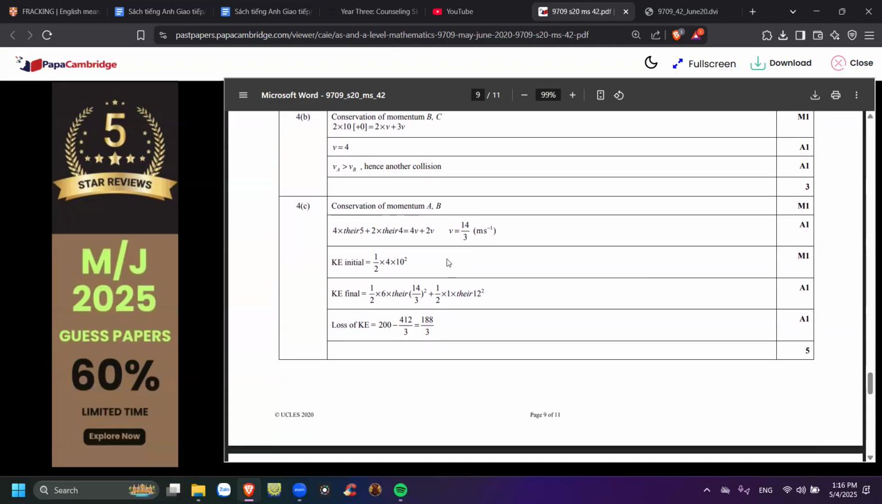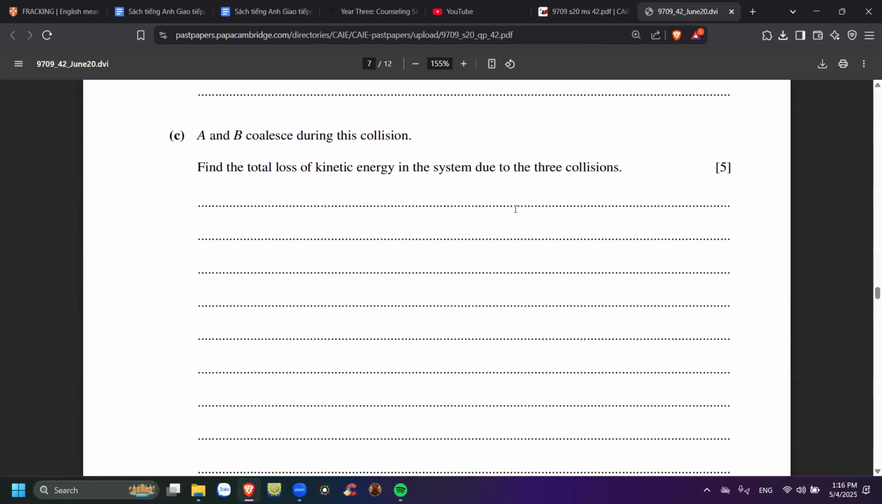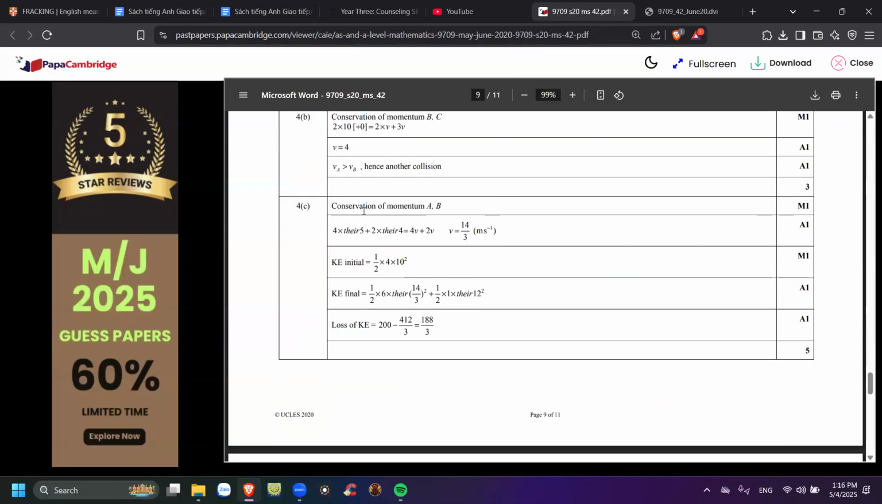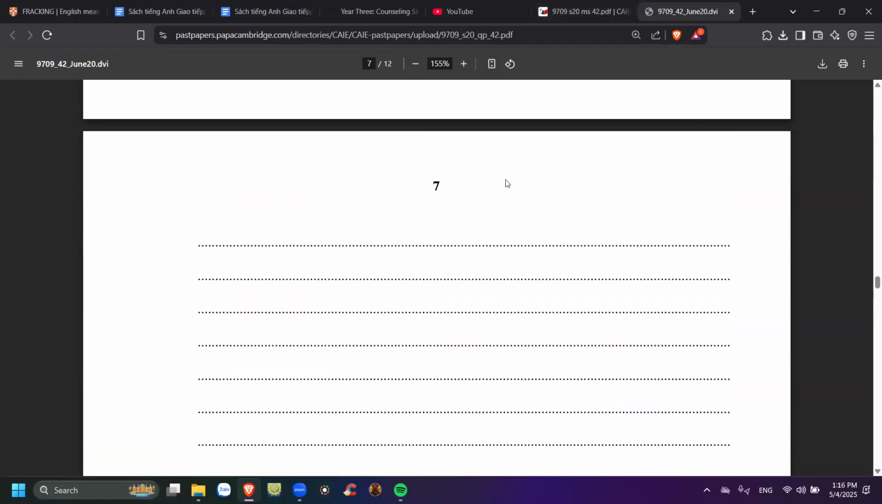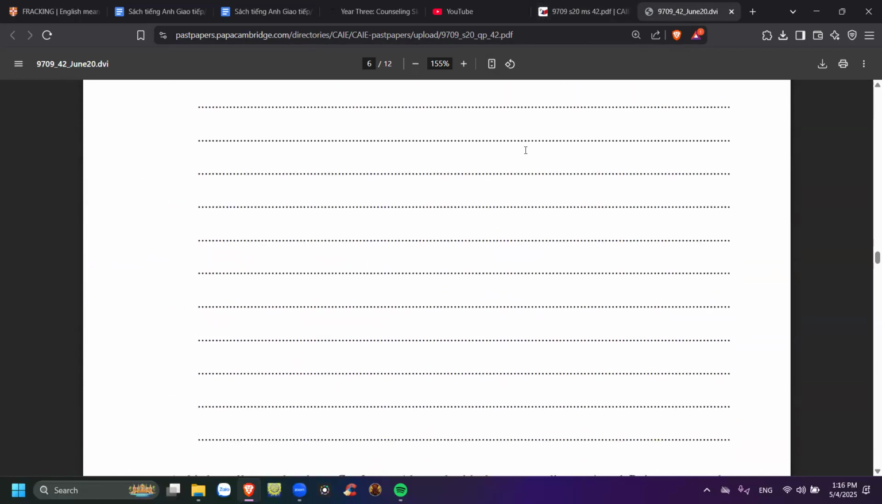And then for part C, when A and B coalesce during this collision, sau cái va chạm, A B nó hợp lại nhau luôn. Well, no, this is a third collision. Đây là cái collision số thứ ba chứ. So, conservation of momentum. Cái A và cái B nó hợp lại nhau luôn. Cái A là 4 kg, cái B là 2 kg, cái C là 1 kg.